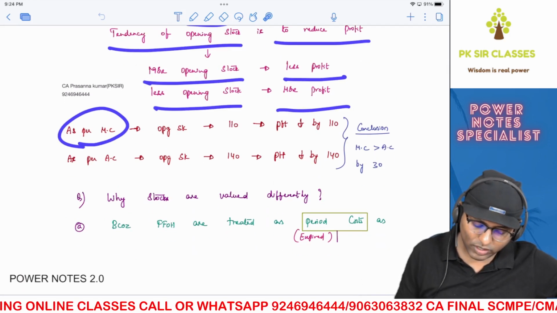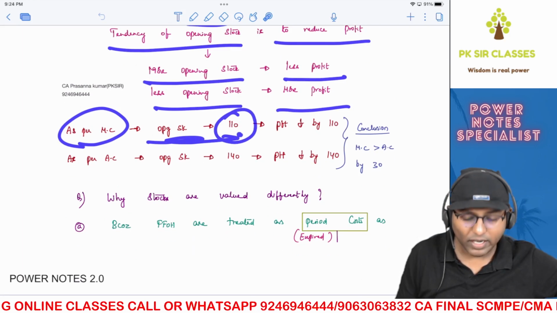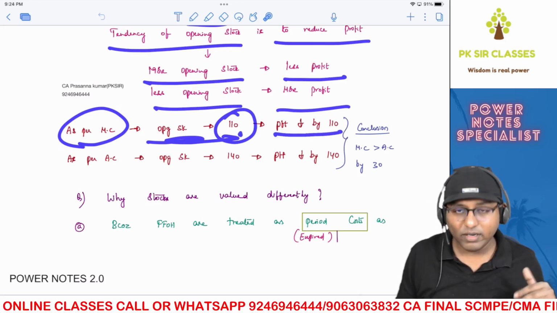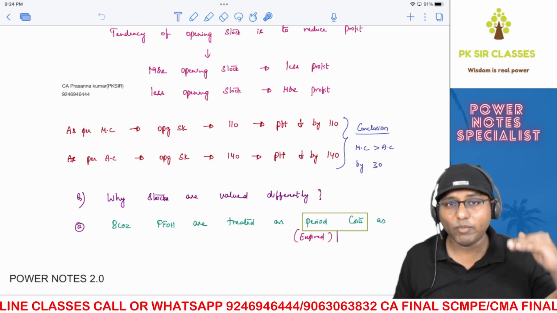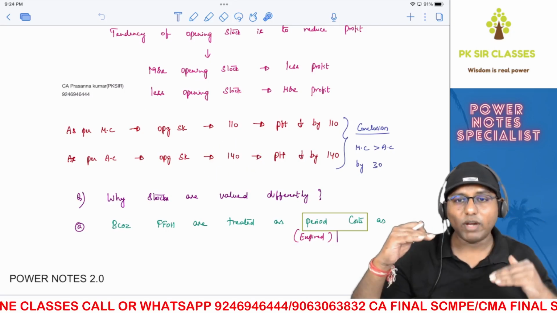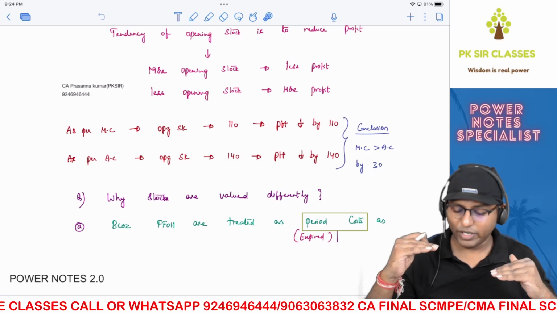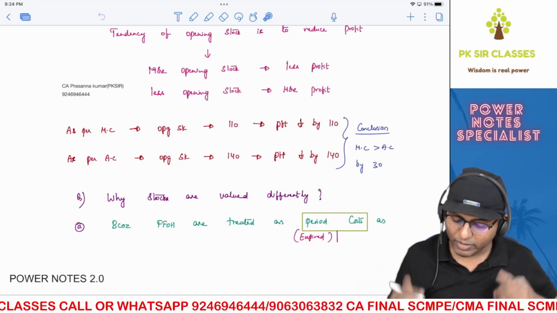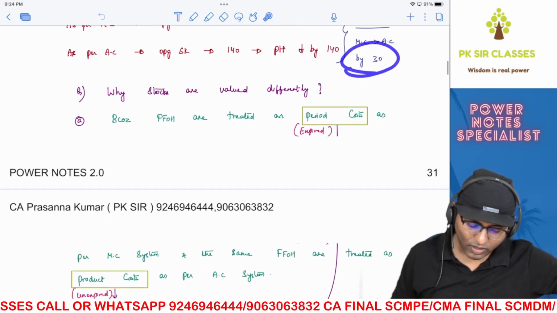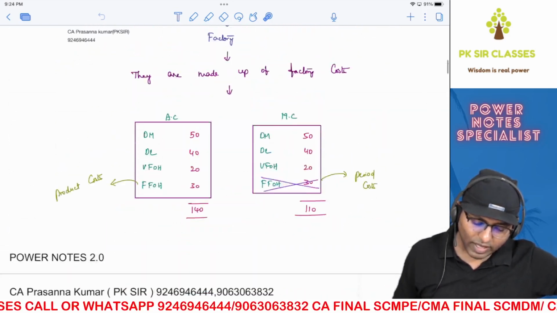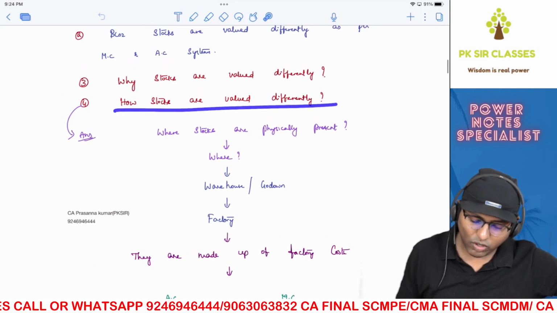Therefore, as per marginal costing, if there is opening stock value of 110, it means the profit will be reduced by 110 as per marginal costing. Whereas as per absorption costing, because the stock value is 140, the profit will be reduced by 140. Here 140 has got reduced, here only 110 has got reduced, which means marginal costing profit will be greater than absorption costing profit by that 30 rupees. Okay, so we have answered this part of the question. What is that? How stocks are valued differently.